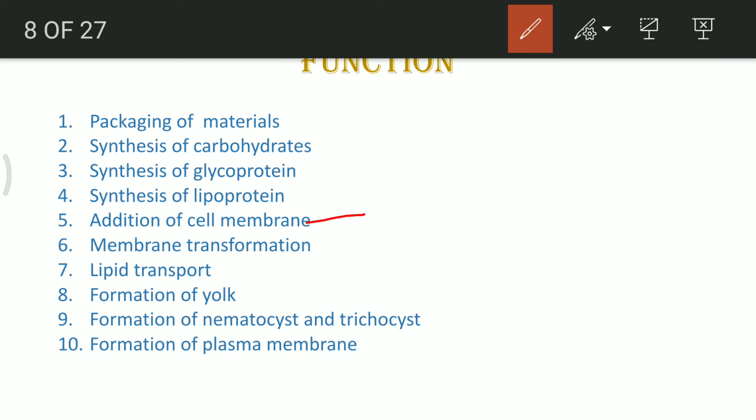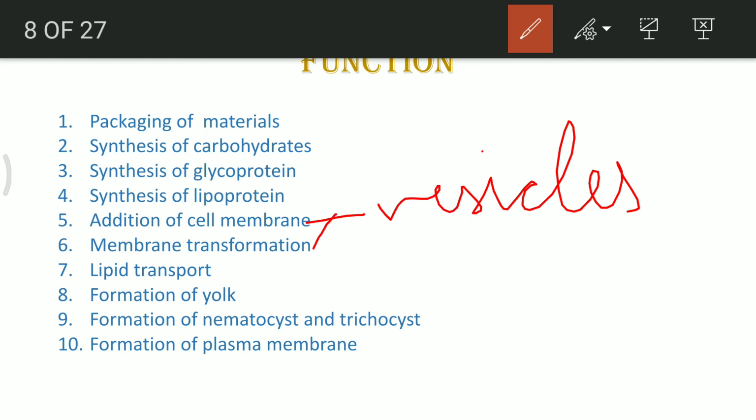So what is getting added? The vesicles which have secretory substances are getting added to the plasma membrane. And because of the addition of these vesicles to the plasma membrane, the transformation of plasma membrane structure is taking place. So both these points are quite similar to each other.